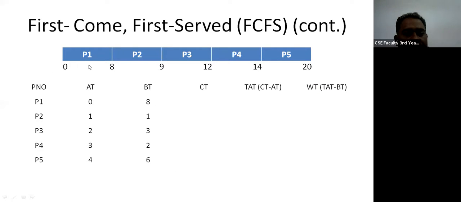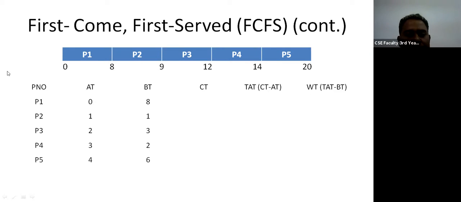So here, this is the Gantt chart. Process P1 executes, then process P2, then P3, P4, and finally P5. These are the process numbers P1, P2, P3, P4, and P5, and here are the arrival times: 0, 1, 2, 3, and 4. And these are the burst times: P1 requires 8 burst time to execute, P2 requires 1, P3 requires 3, P4 requires 2, and P5 requires 6 burst time.